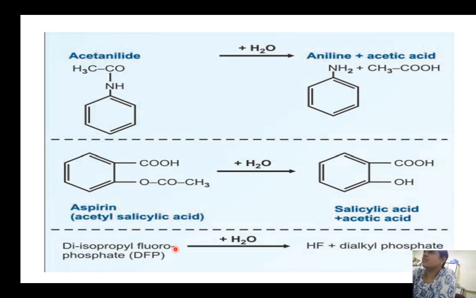Now this cytochrome P450 is a heme containing enzyme. It is a hemoprotein, containing porphyrin, and iron is present at the center. This iron will move between oxidized and reduced states, which helps in the monooxygenation. Finally, if the drug is RH, it will get converted to ROH. Importantly, in this reaction the reducing equivalent is NADPH plus H plus. The source of NADPH plus H plus is the HMP pathway. Next, we have seen the reduction. Then we have seen hydrolysis, by which some of the drugs undergo detoxification.